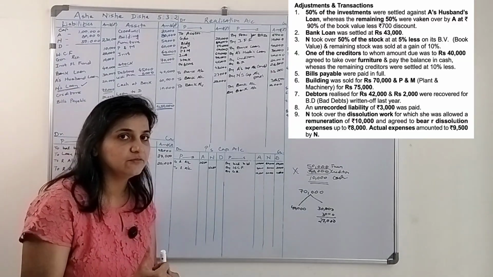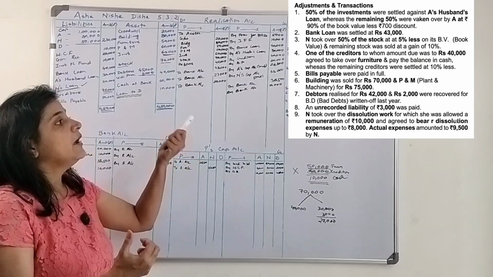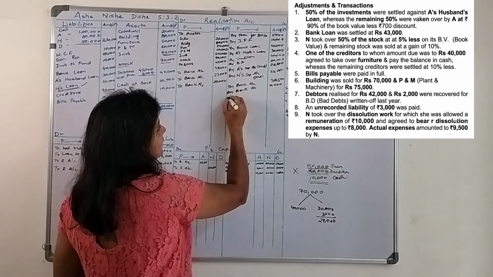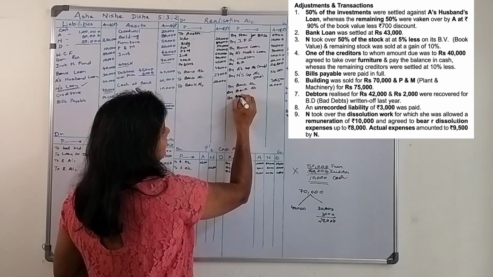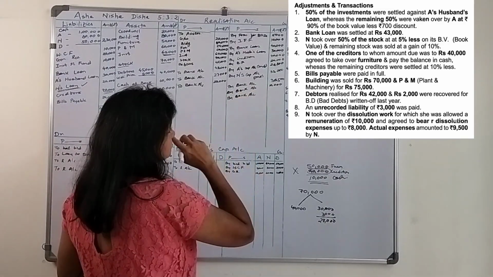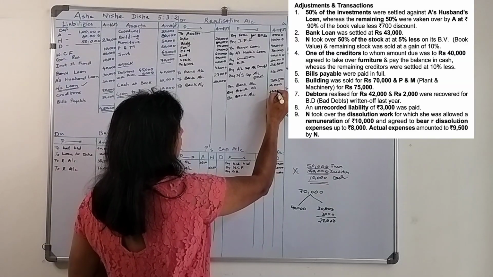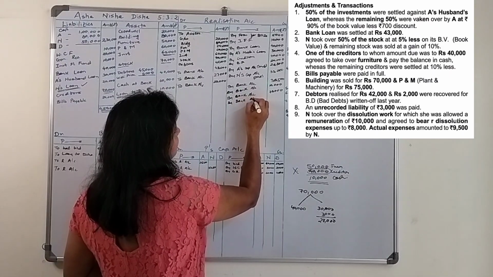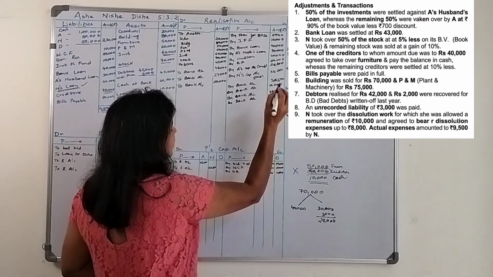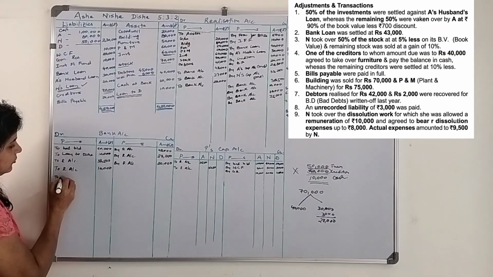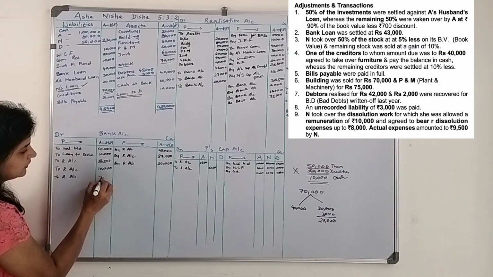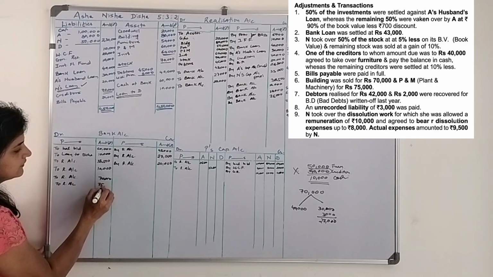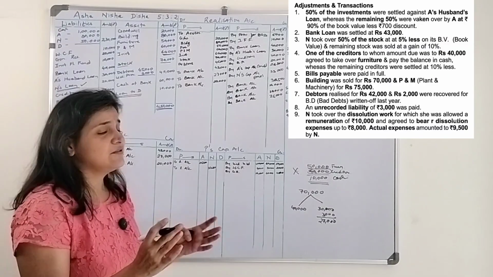Next is building was sold for rupees 70,000 and plant and machinery for rupees 75,000. In both the cases money comes into the business. What will be the journal entry? Bank account debit to realization account by bank account. First we sell off the building for 70,000 and we sold off the machinery for 75,000. So bank account debit to realization account for building 70,000 and again to realization account for plant and machinery, that is 75,000. This was simple, easy.